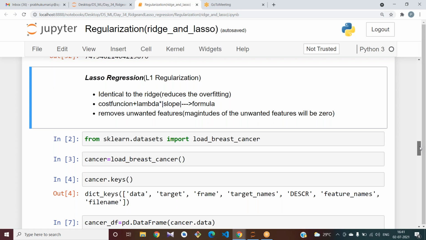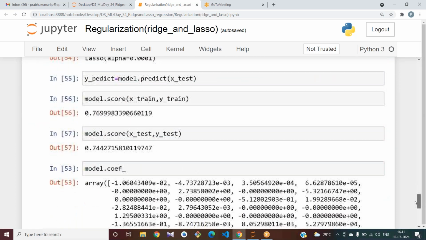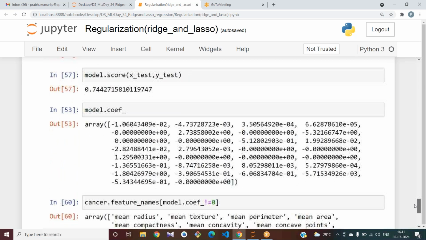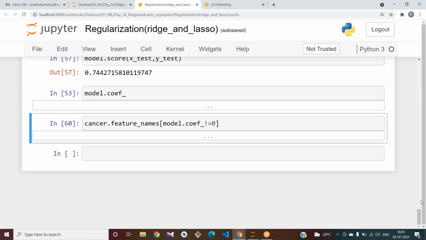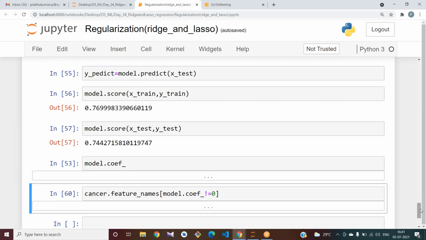Last class I gave you the task to check the training and testing performance, and I have calculated the coefficients. If you want to make a note, please note it down. We will continue with elastic net today, and at last we will work on one data set using all the algorithms you have learned in regression. We will close the regression part today, and start classification tomorrow.